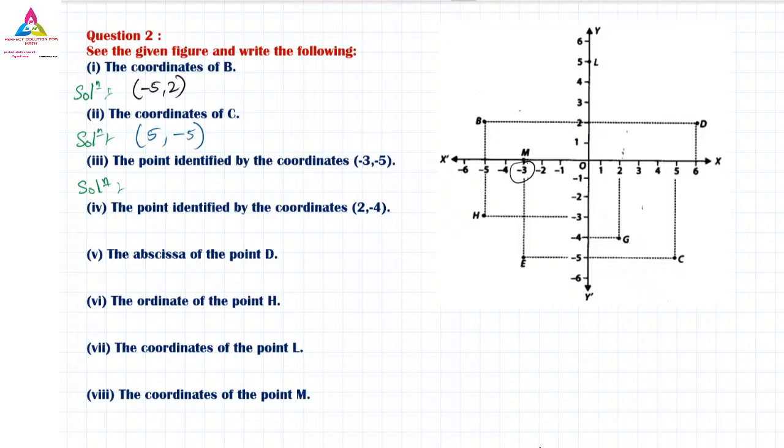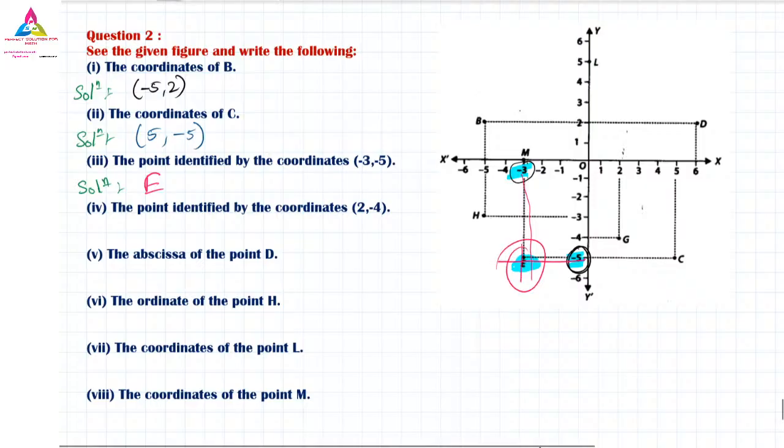Minus 3 is here, yes. And one more is minus 5 on the y-axis over here. So both of them, minus 3 and minus 5, meet at a point, and that point is nothing but E.